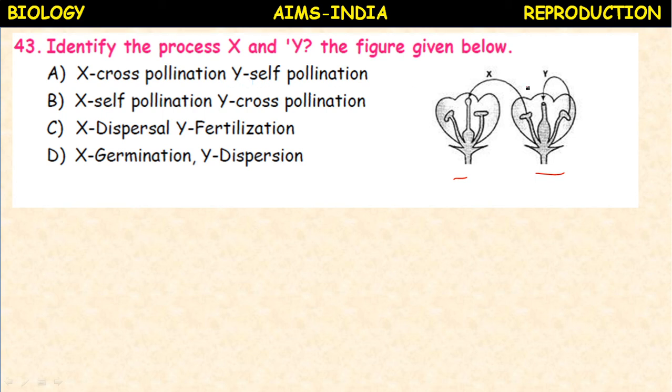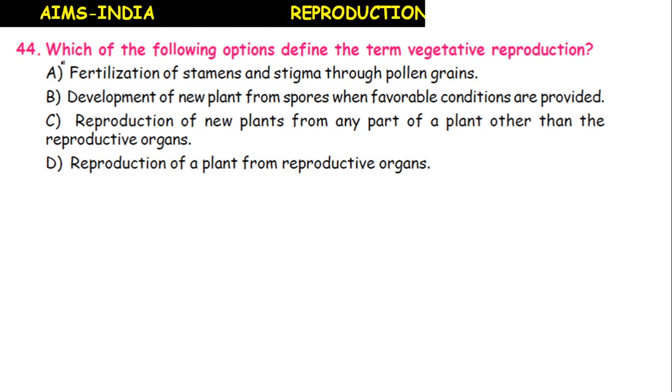So here the right option is X is showing the cross pollination from one flower to another flower. Okay. Suppose A and B flower, you can name the flower. So from flower B the pollen grains are transferred to flower A. Okay, from anther of the flower B to stigma of the flower A. So this is cross pollination. And in the flower B, from anther to stigma of the same flower the pollen grains are transferred, so self pollination. So here the option A is representing correctly.